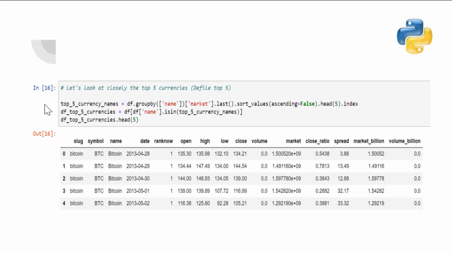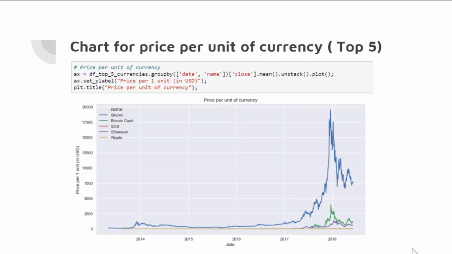Let's look at closely the top 5 currencies. So I only wanna see the top 5. So this is top 5 for the chart. The price per unit currency. Top 5 group by date and name, and also close the price and the mean, and then showing this price. Since the Bitcoin price is too high compared to other currencies, the one of like EOS, for example, doesn't really show in this chart.